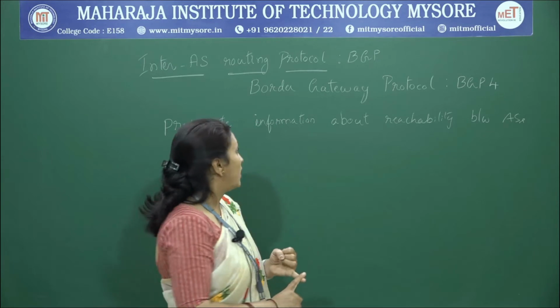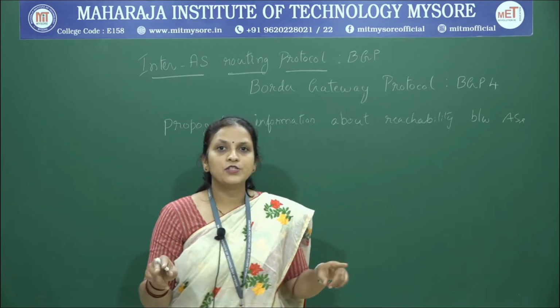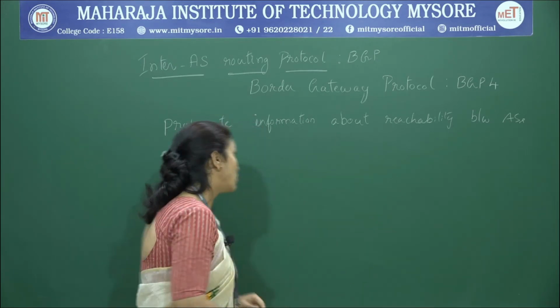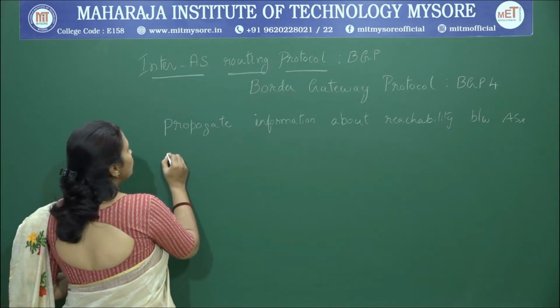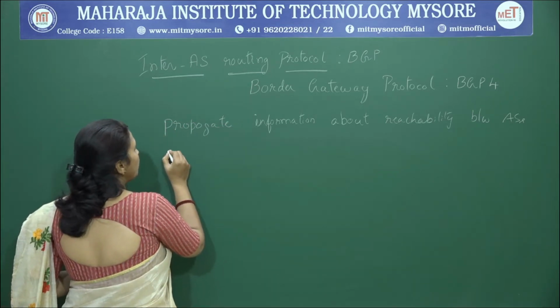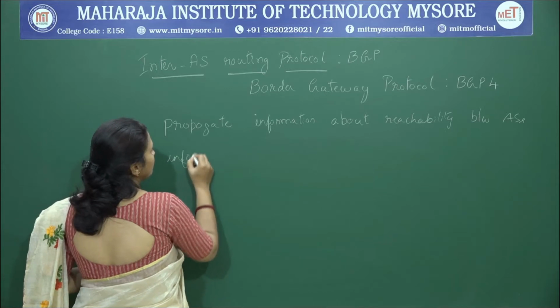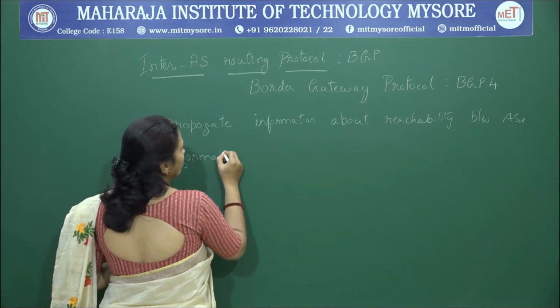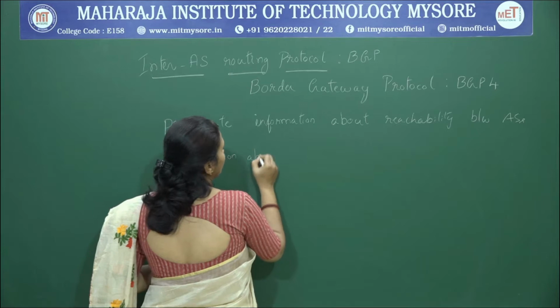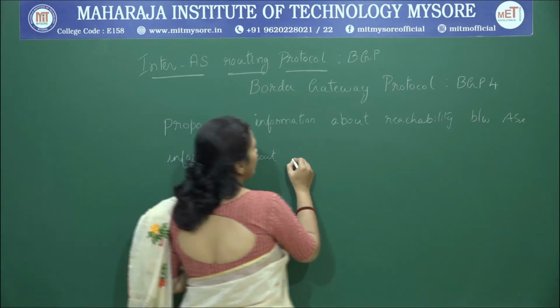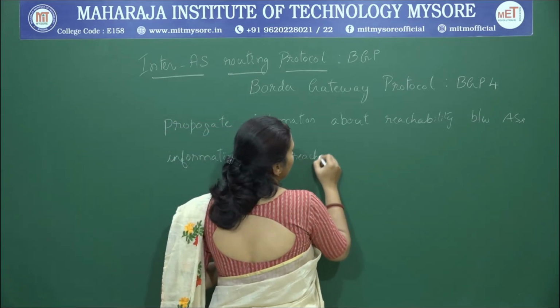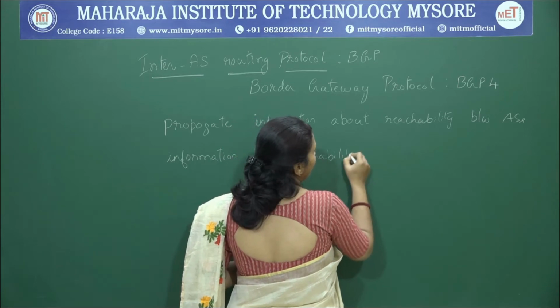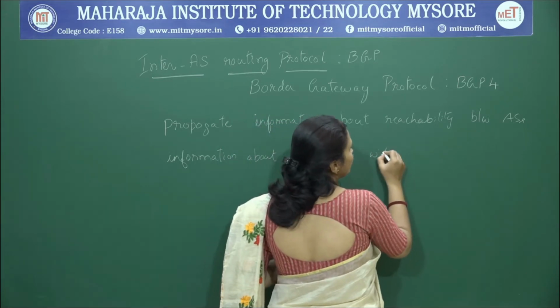Now, we are done with the routing information with respect to different autonomous systems. It also helps us to propagate information about reachability within an autonomous system.